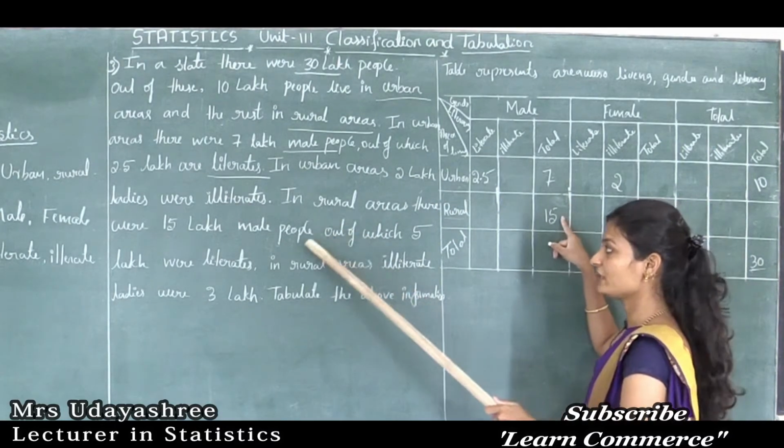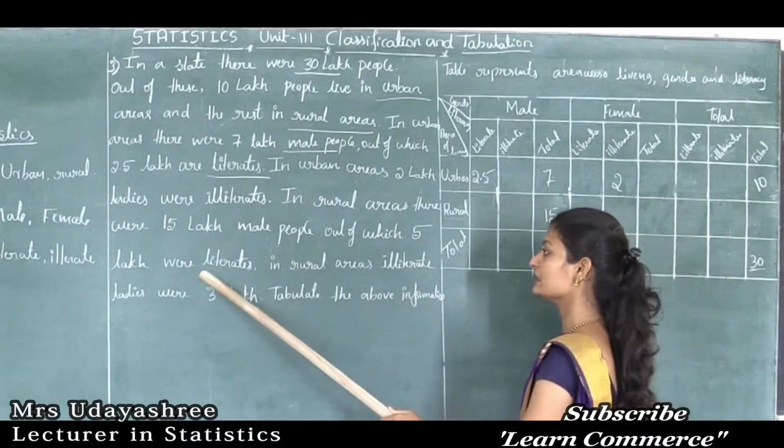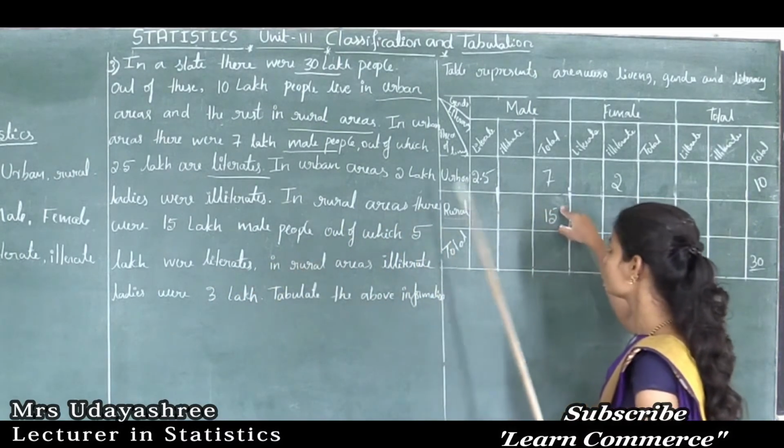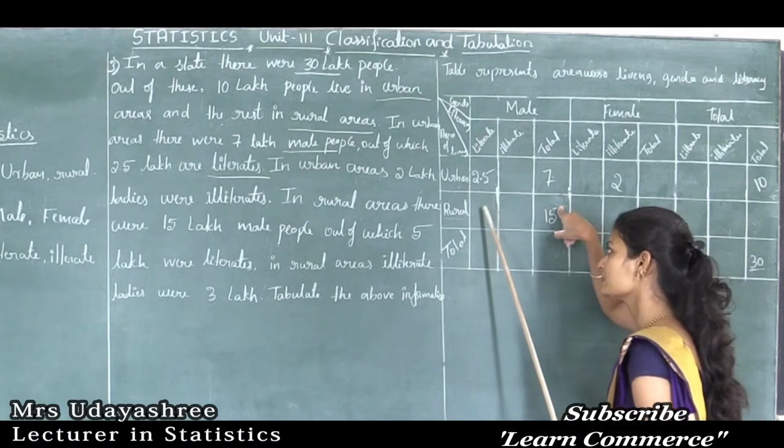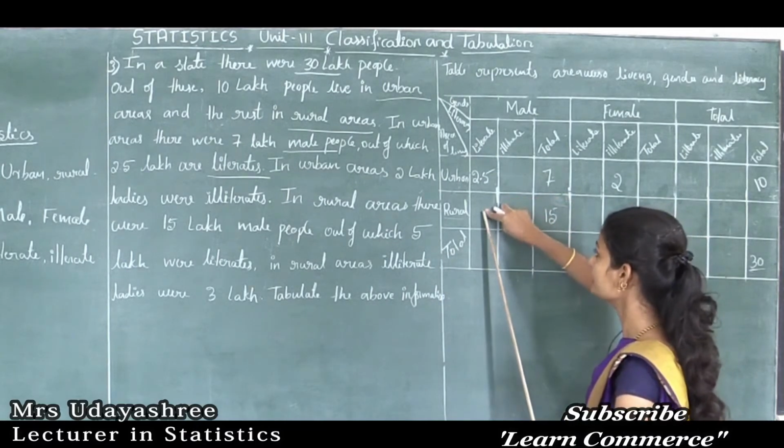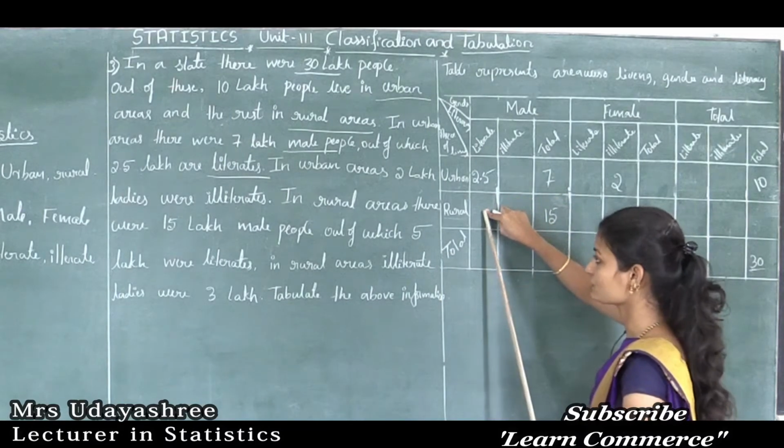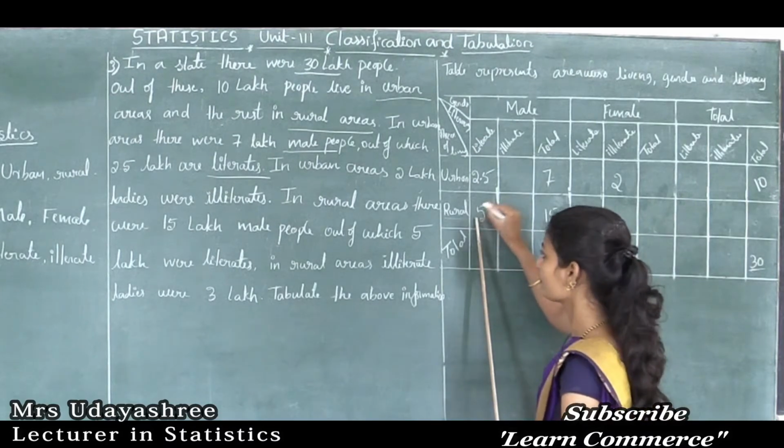So out of which 5 lakh were literate. See, this column indicates literate male population in rural. So here we need to write 5.